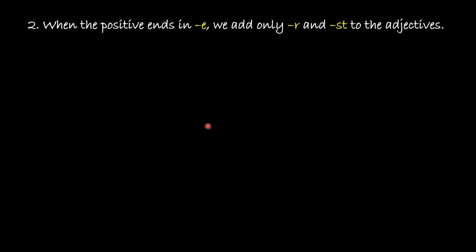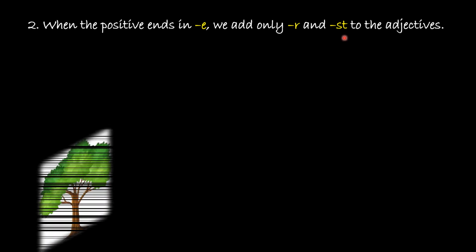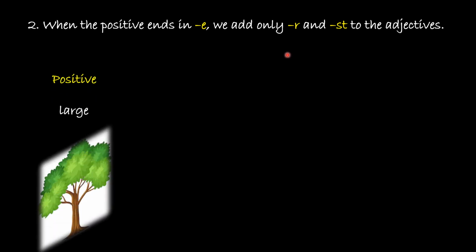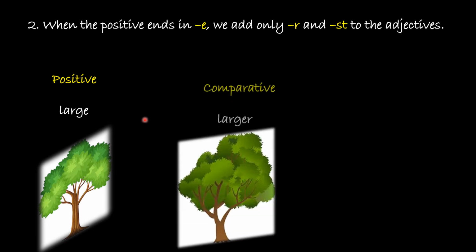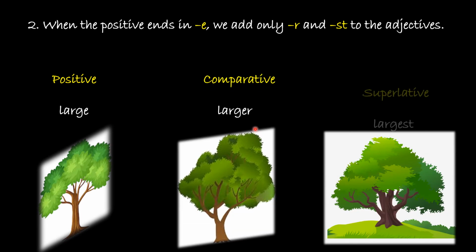Now the second rule is when the positive ends in E, we add only R and ST to the adjectives. Now let us look into the example. Now see this adjective large. This is ending in E. So for comparative, we will be adding R, and for making superlative we add ST. So large, larger, largest.